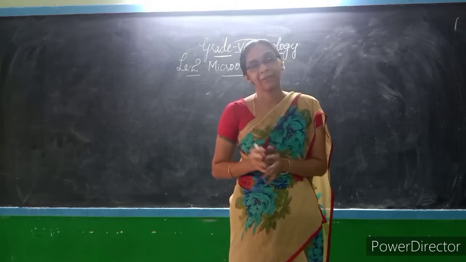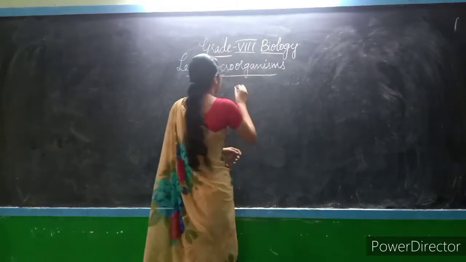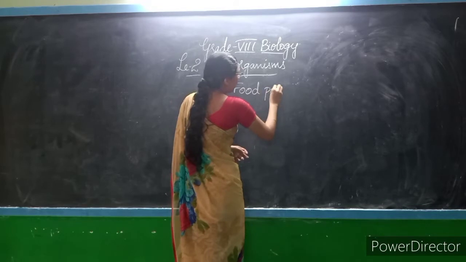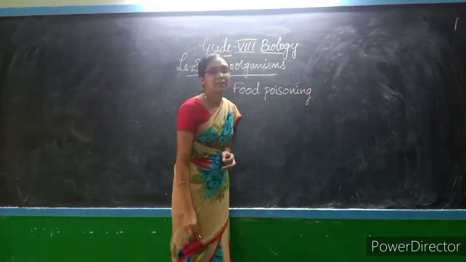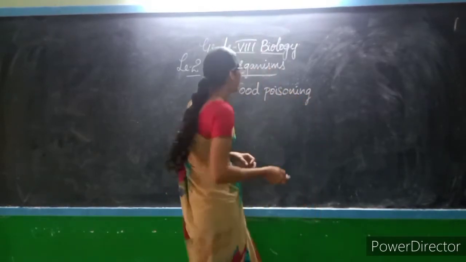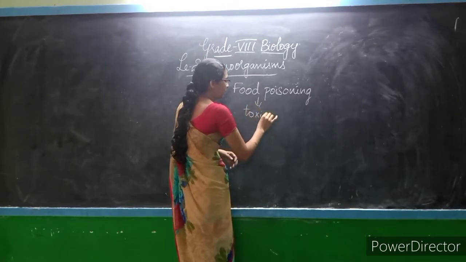In that we have food poisoning. Sometimes some of the microorganisms may produce toxins.